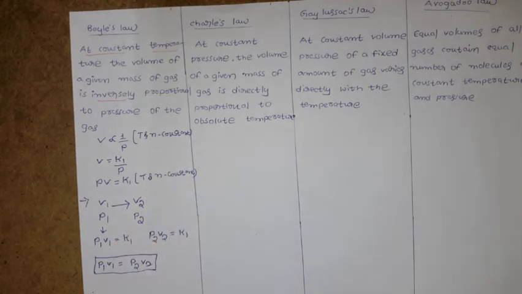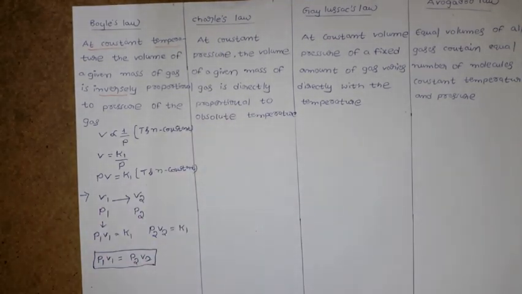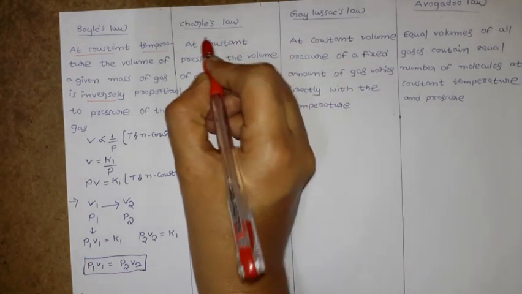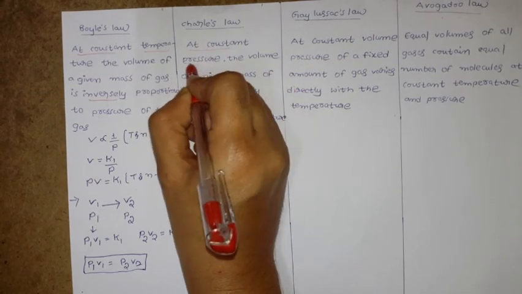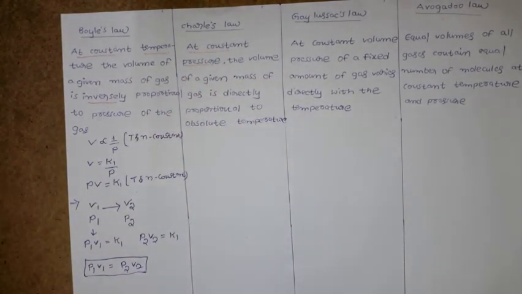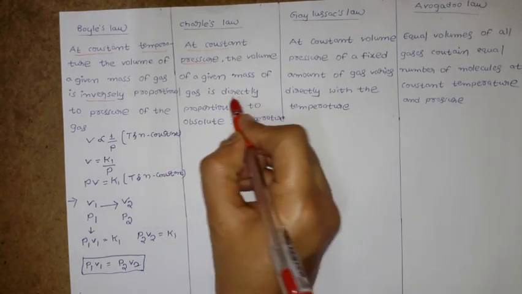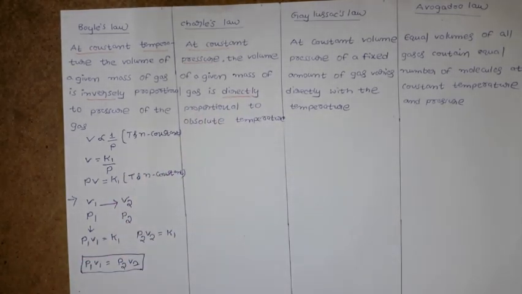Next we have the Charles law. So what is the Charles law? While discussing any law, we have some variables that we have to keep constant. Now, what does the Charles law tell? At constant pressure, the volume of a given mass of gas is directly proportional to the absolute temperature.